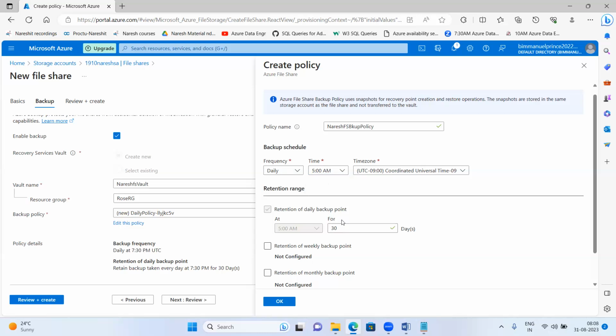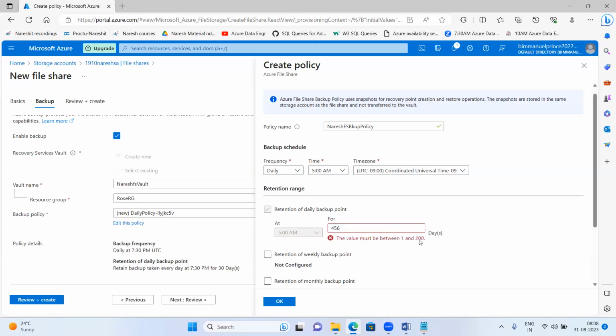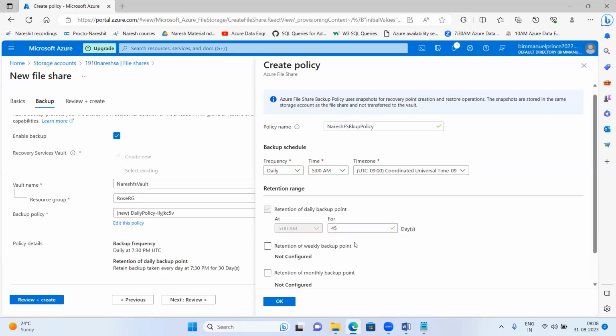And retention of daily backup point here, 30 days, 45 days, whatever you want, you can mention. Let us see how many days it is giving. 200 days. For hourly backup, it is giving 65 days. For daily backup, it is giving you 200 days. 200 days means more than 6 months, 6 months 20 days. I'll just say here 45, I want to keep it for 45 days. And remember, guys, the number of days you are increasing here, that much money it will charge you.